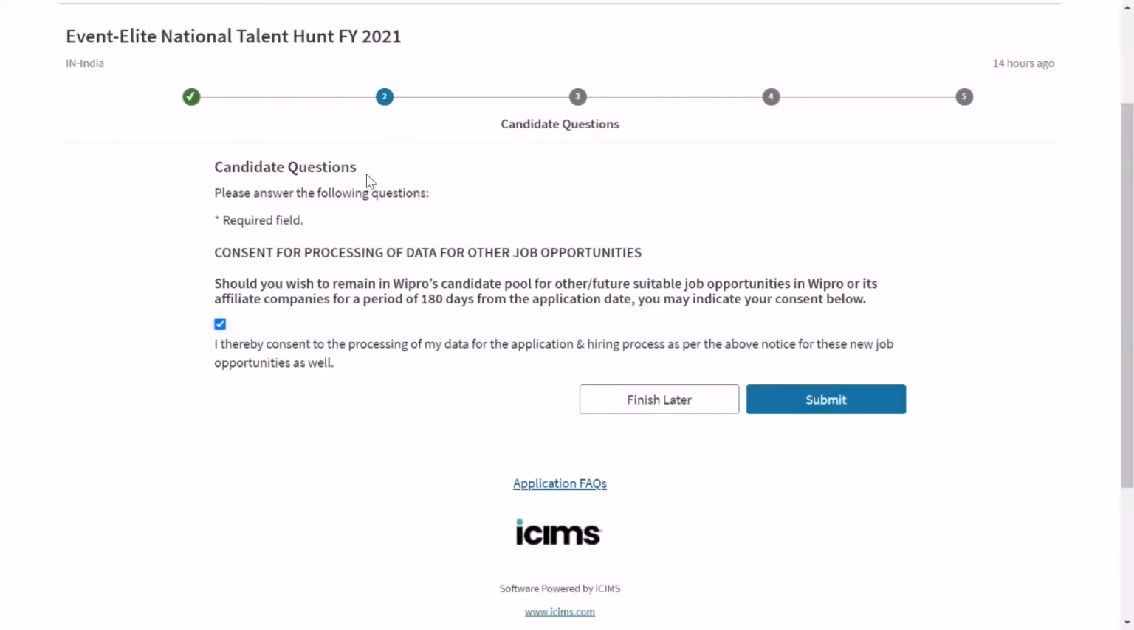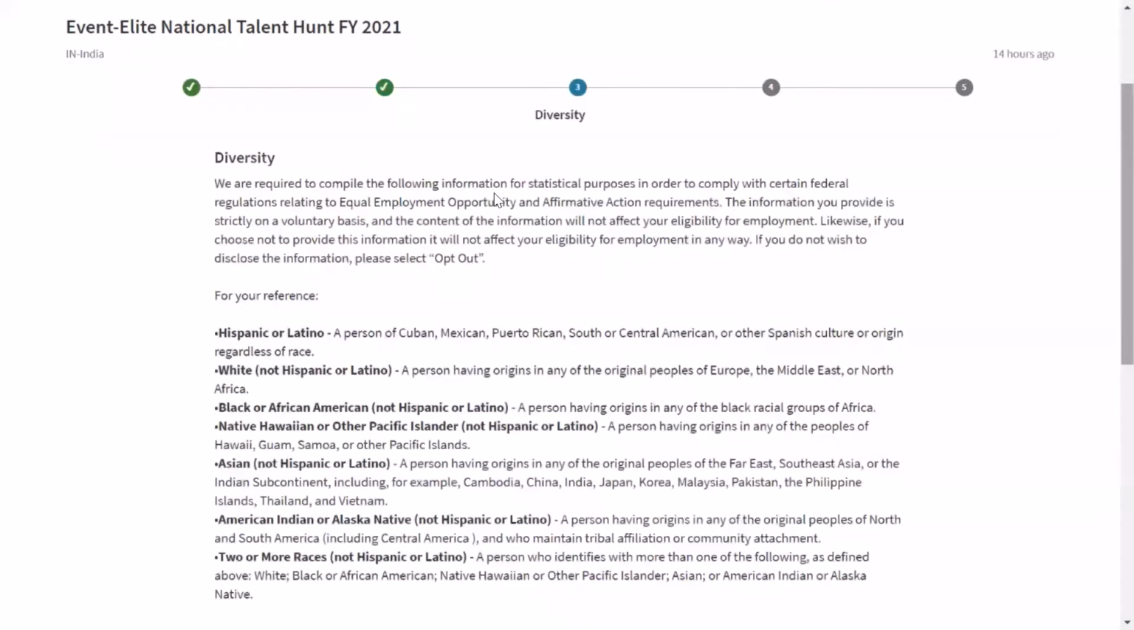Now, once you are done with step 1 registration, you will see a tick here, and then there are some basic things where they are asking for your consent. You have to just click here, tick, and then submit here. Don't do finish later, because then you have to go to the link again and maybe things will change. You might get into some problem. So just submit it. Don't keep it for later.